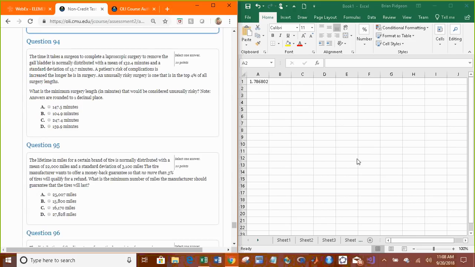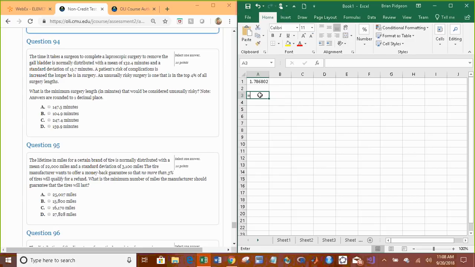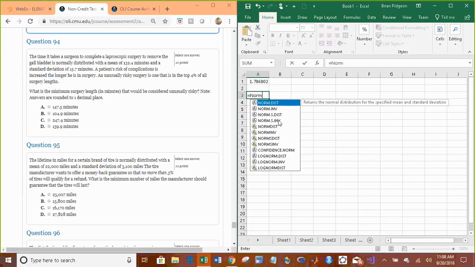The time it takes a surgeon to complete a laparoscopic surgery to remove the gallbladder is normally distributed with mean 132.4 and a standard deviation of 15.7. A patient's risk of complications is increased the longer the patient is in surgery, and unusually risky surgery is one that is in the top 4%. So when is the surgery considered unusually risky? Well, we're given the probability, top 4%, so we're going to use norm inverse to work backwards.